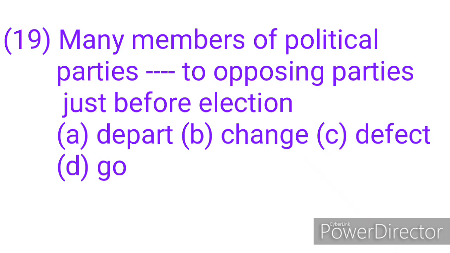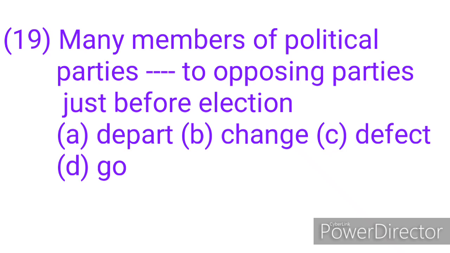Question 19. Many members of political parties dashed to the opposing parties just before election. We have option A, depart, B, change, C, defect, and D, go.